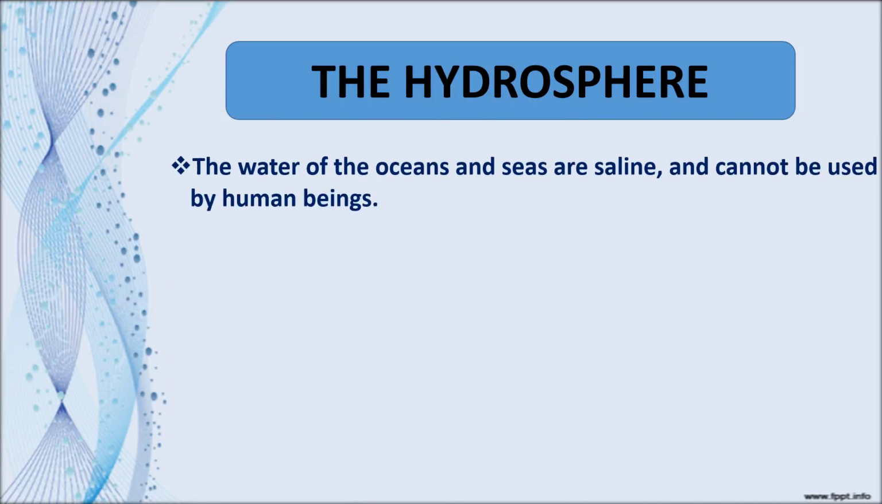The water of the oceans and seas is saline. It is salty and cannot be used by human beings. So we can't use the water from oceans and seas because it is very salty. We can't drink it and we can't use it for cooking purposes.